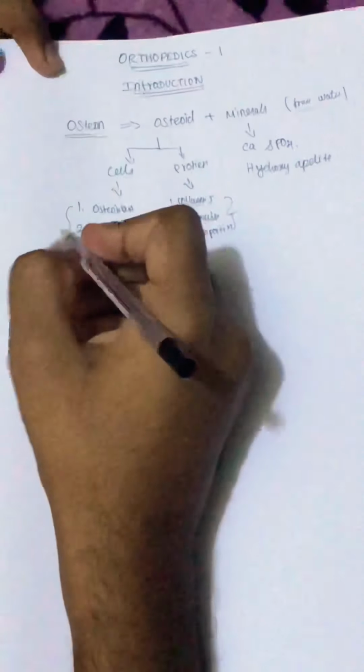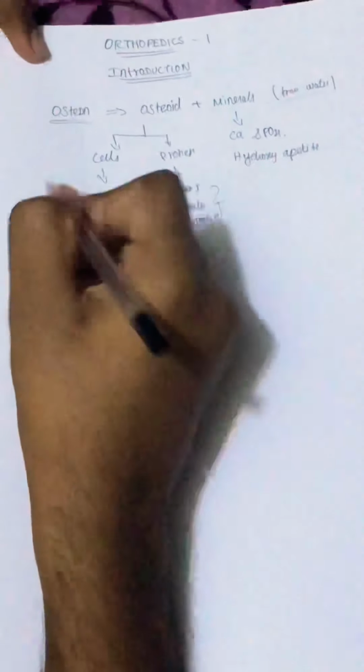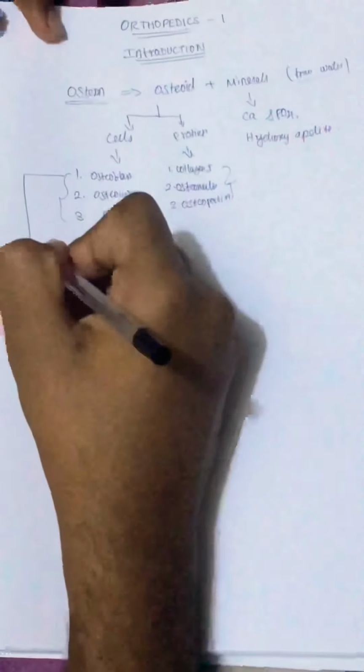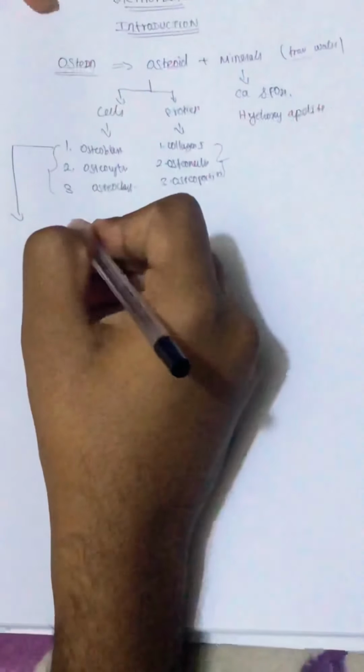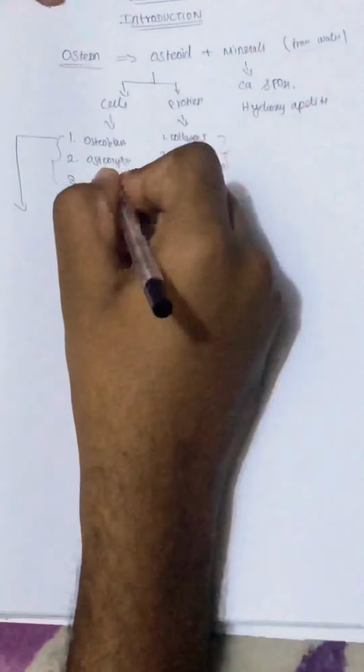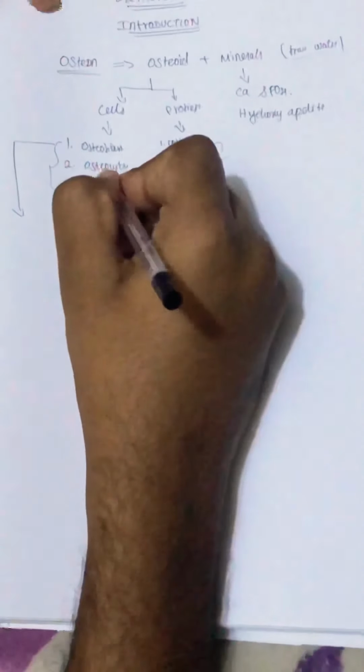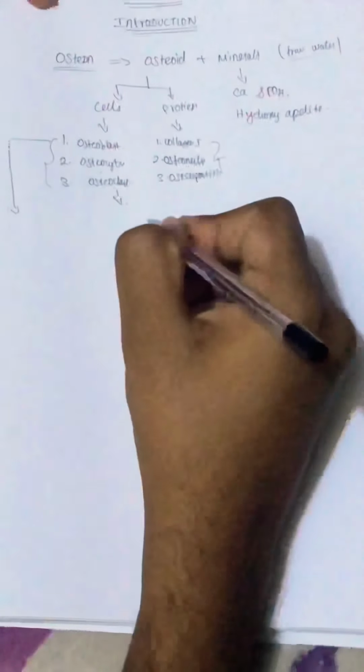First we will go into the function. The osteoblast is a cell which is involved in bone formation. From where is it produced? It is produced from the osteocytes, so osteocytes are also called resting osteoblasts. What is osteoclast?